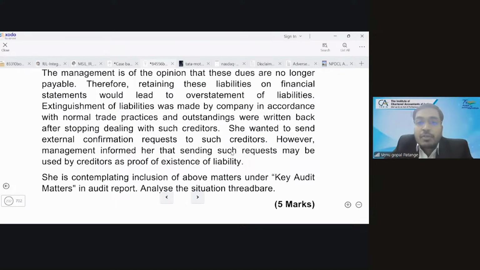So now, the liabilities which were mentioned in the books, are they correctly stated or misstated? Sir, the possible effect is not unknown, as we are not getting the evidence at all as per 505. Correct. Sufficient and appropriate audit evidence was not received, with which there is a possible effect of misstatement. Rightly said, possible effect of misstatement. So are we discussing how the auditor resolved it, how the auditor ensured it, or are we discussing misstatement?